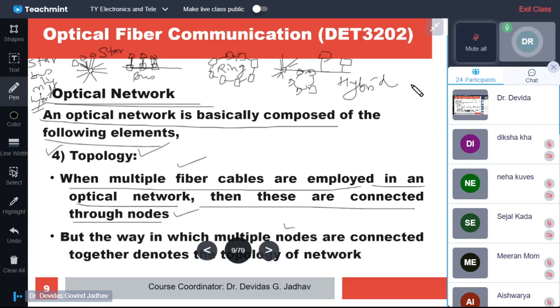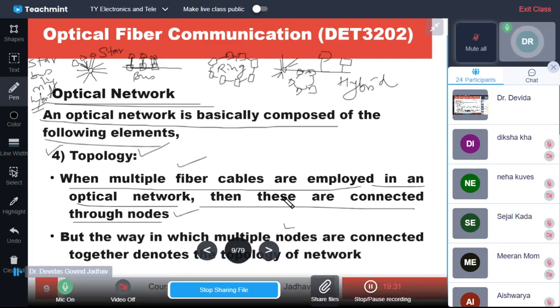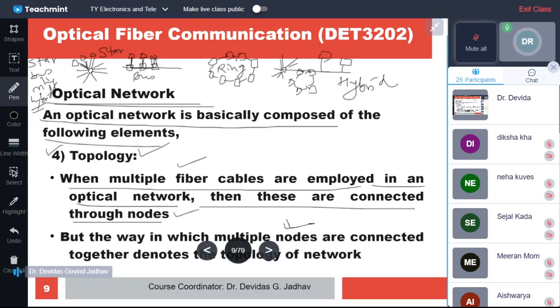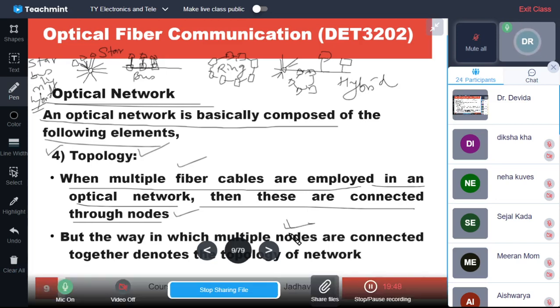When multiple fiber cables are employed in an optical network, these are connected through the nodes. The way in which multiple nodes are connected, it is topology. In which way they are connected together, it is topology.